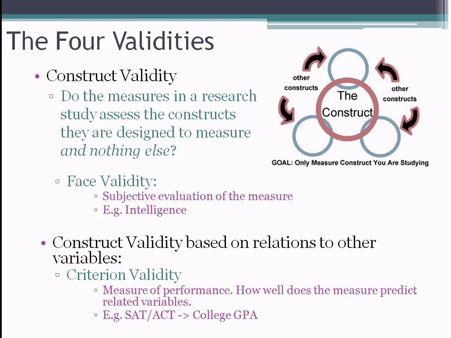So when we talk about construct validity, the question that we're asking is, do the measures in our research, does our study actually measure the thing that it's designed to measure? So construct validity is really about evaluating the tools that we are using to measure our variables. Does the Beck Depression Inventory truly measure depression and not anxiety or a bad mood or something else like that?